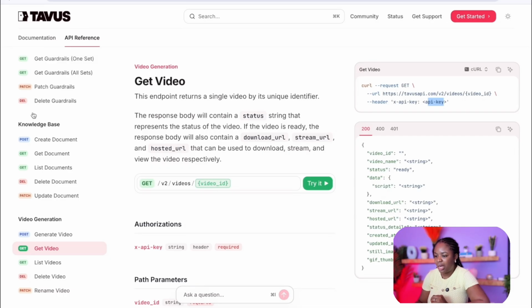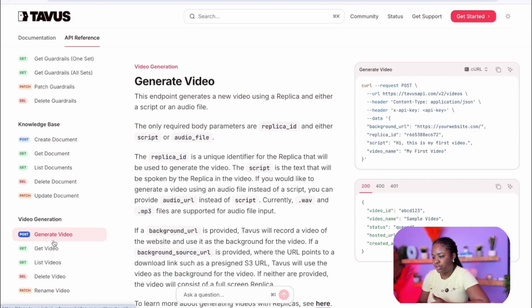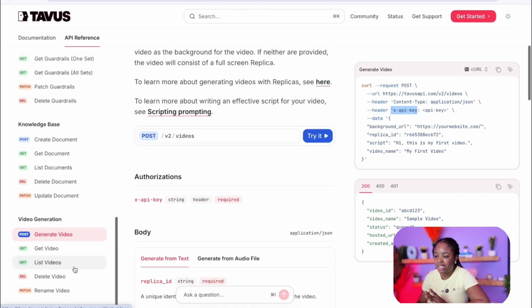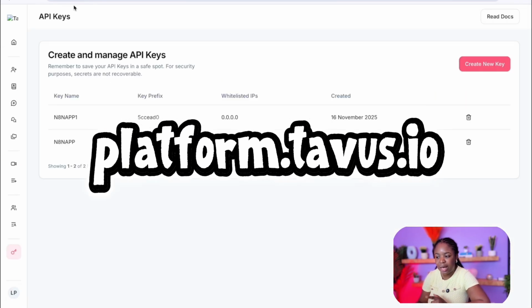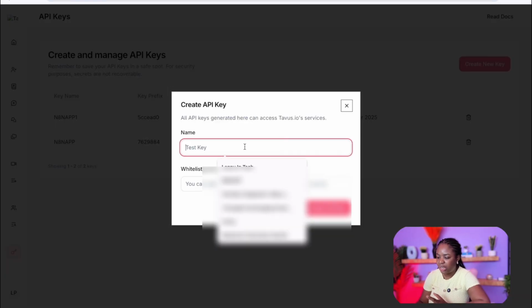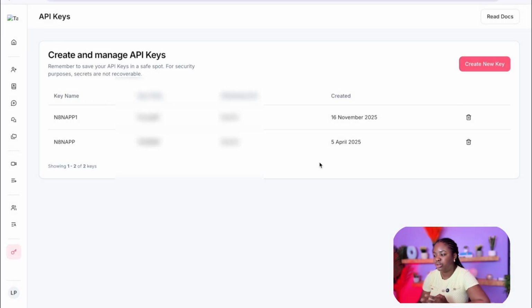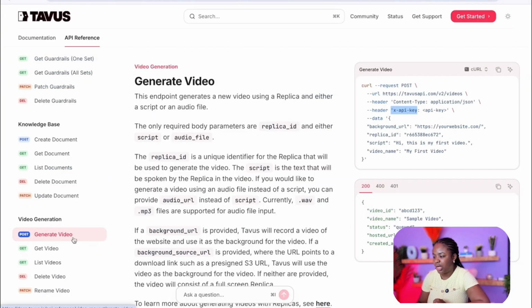So I'm going to come into the API documentation for Tavus. And in terms of what I need from Tavus, I really need to generate a video. So you first want to generate your video. In order to generate the video, this is the endpoint we want to hit. As you can see, in terms of the parameters needed, you just need to pass the URL, you pass the header. In terms of the things you're passing in the header, you're passing the content type, and you're also passing your API keys. In order to generate your API keys, you have to go to platform.tavus.io. You scroll down to API keys, give it a name, and then you create API key, and that way you're able to generate your API keys. So once you generate your API keys, that is what you would replace in this parameter that you're sending.